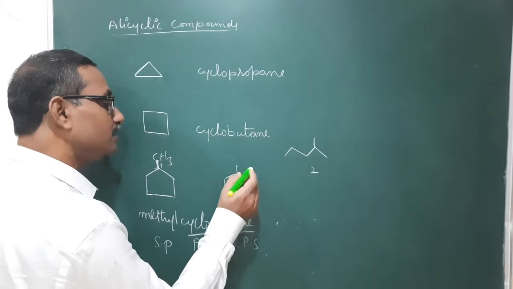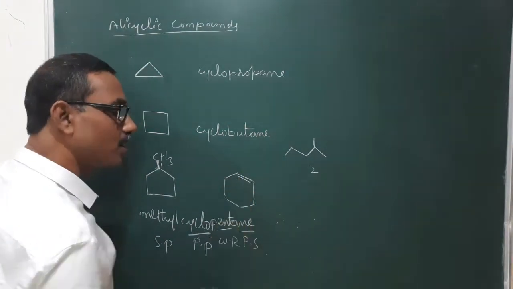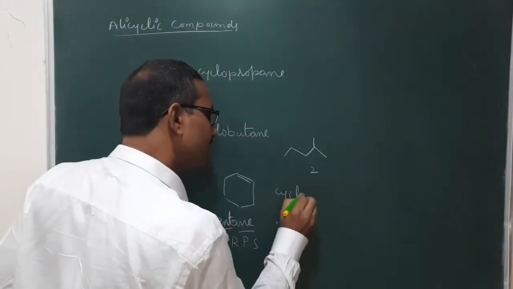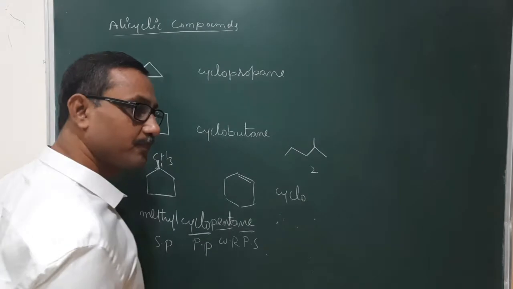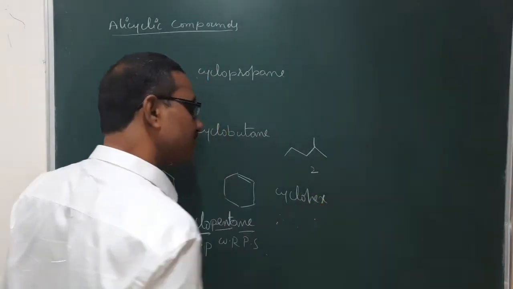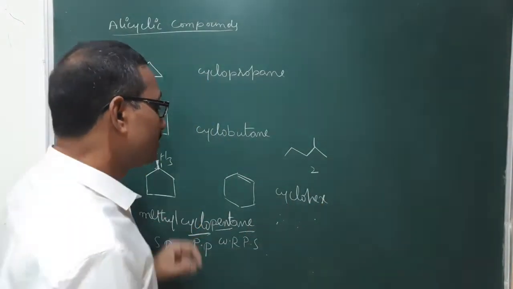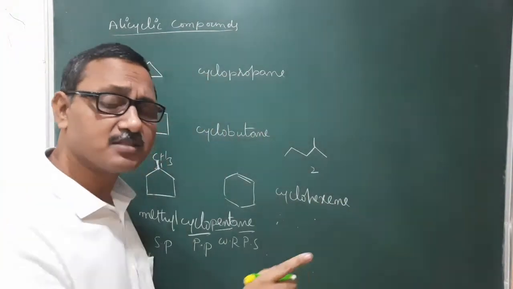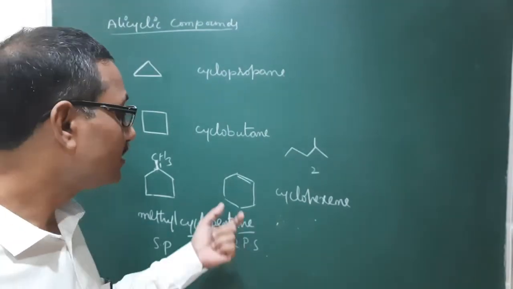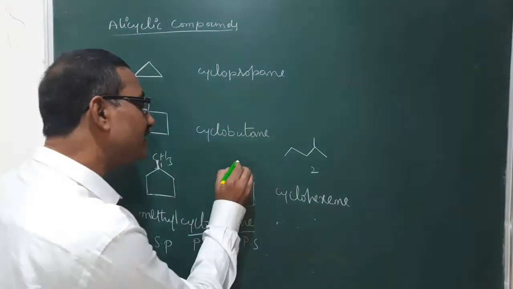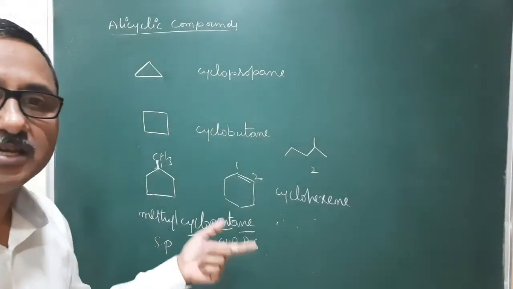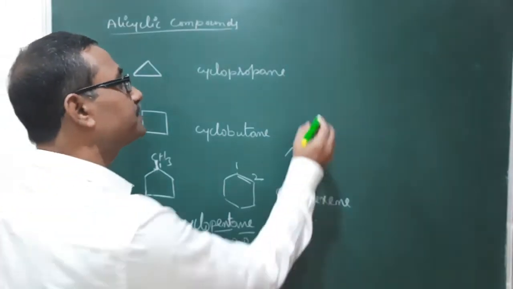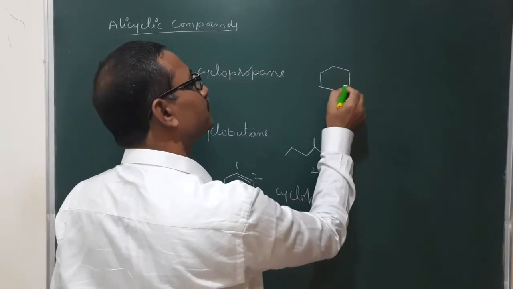Similarly, here it is having a double bond. So that is cyclo. Here cyclo, hex is the word root. Hexene. So cyclohex-1-ene or cyclohexene, both are correct. Why? Here there is no need to mention its position, because where that double bond is, that is nothing but the first carbon.